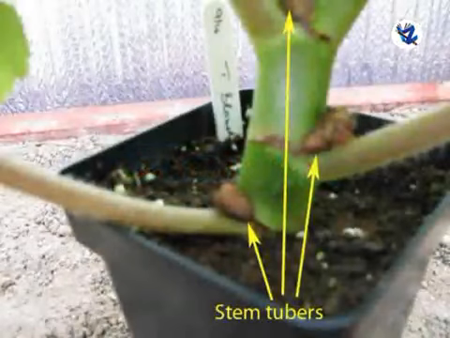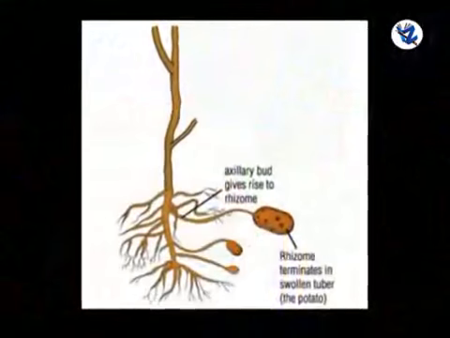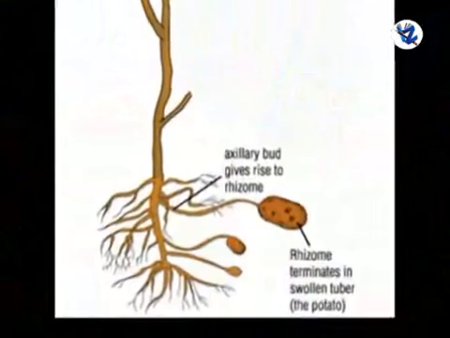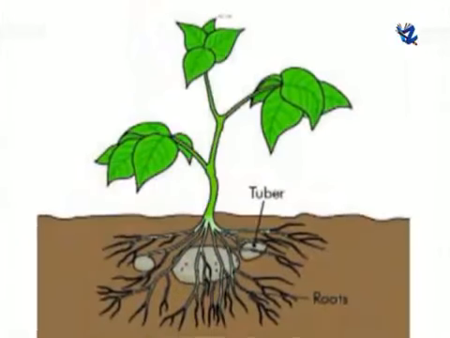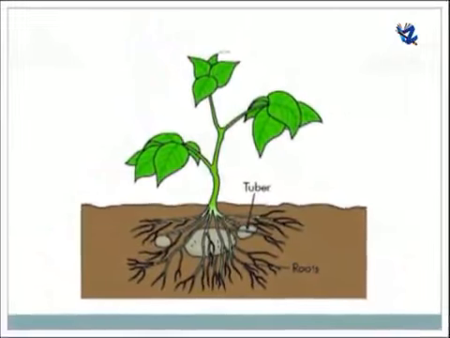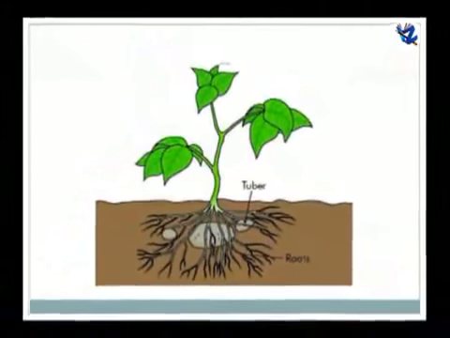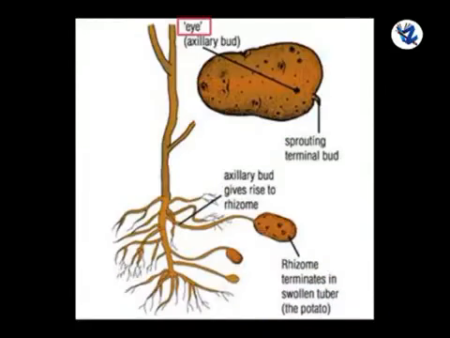Then stem tuber. Stem tuber is a modified stem for vegetative reproduction. Some lateral branches are produced from underground part of stem which grow down in the soil. The tip of these branches store food and hence they are swollen. These tubers show nodes, internodes, scale leaves and axillary buds. A stem tuber has many notches on its surface called eye.